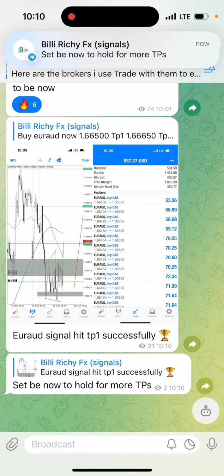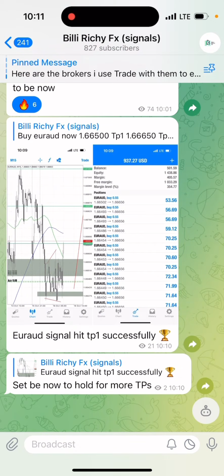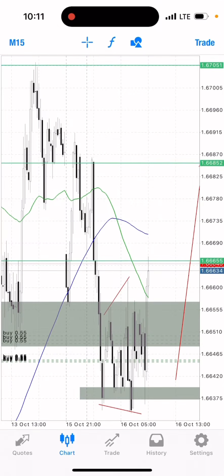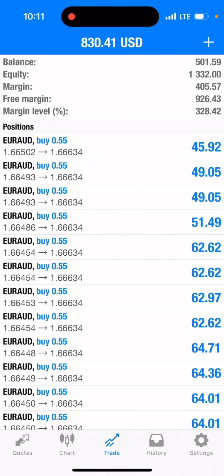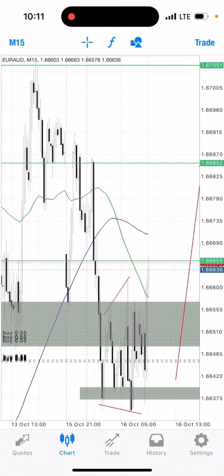Our take profit one is hit now. So what we do now, we are setting our break even so that we can hold to get more profit. My account is now running 1,300 plus. I'll be holding it to this take profit two right here.